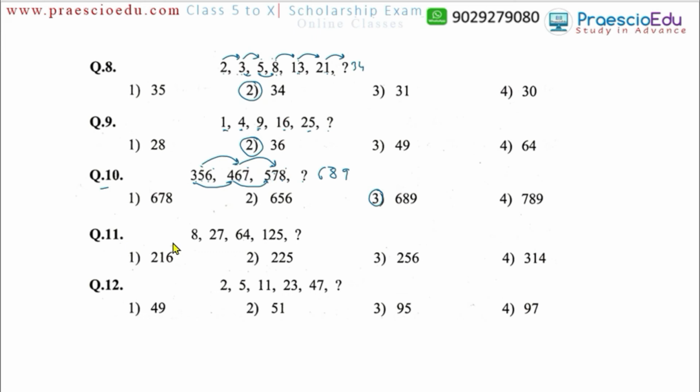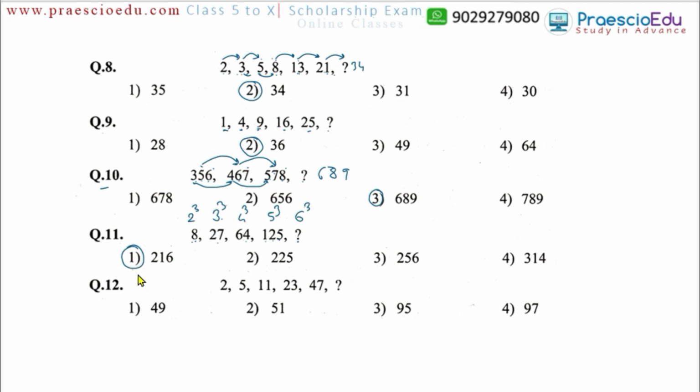Now question number 11, 8, 27, 64, 125, and there is a question mark. If you see, these are the cube number series. Now 8 is the cube of 2, 27 is the cube of 3. Likewise 4 cube is 64 and 5 cube is 125. So after 2, 3, 4, 5, the next one is 6 cube. So what is 6 cube? 6 cube is 216. So that's why 216 in option number 1 is the correct one.